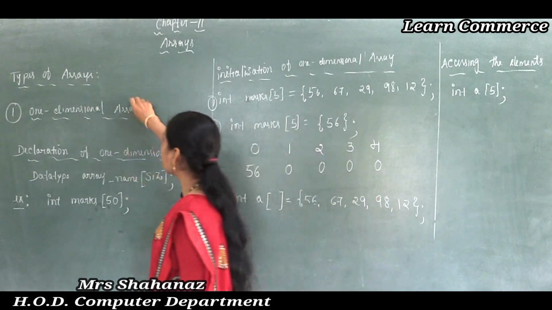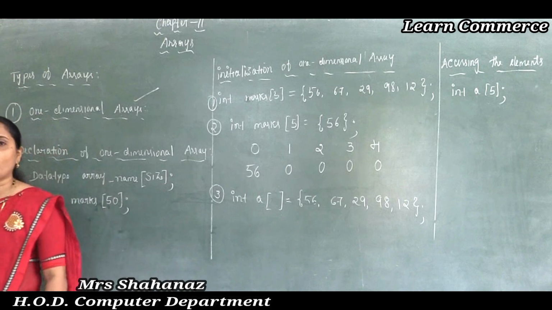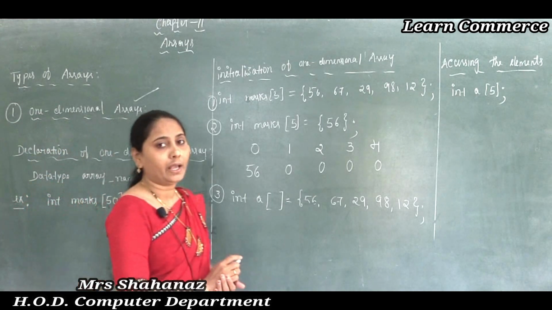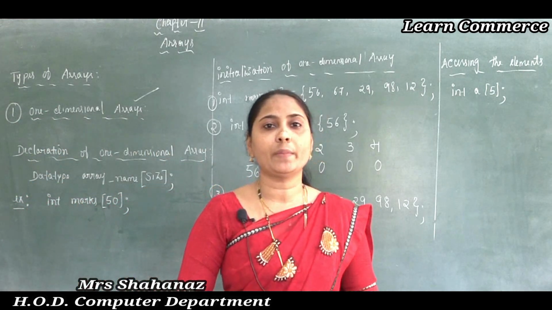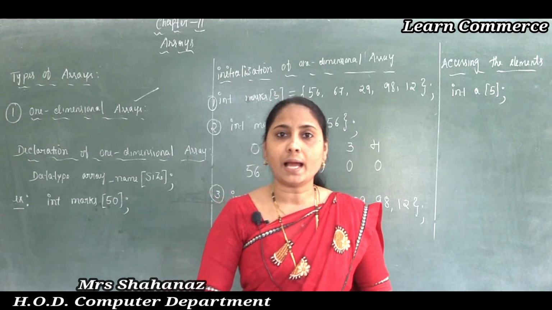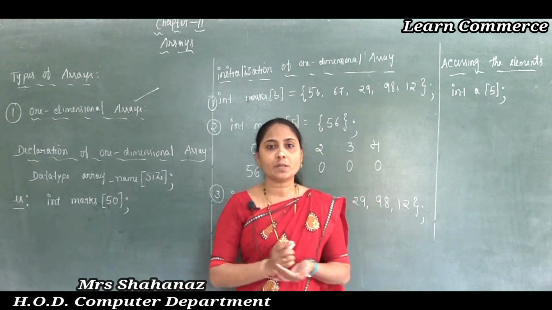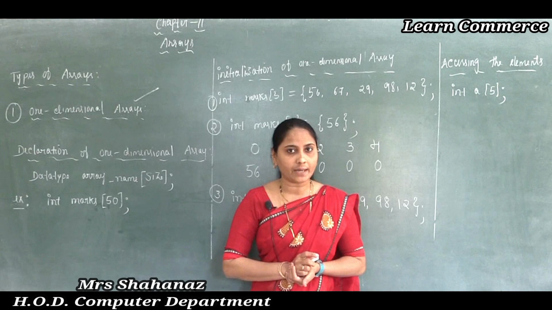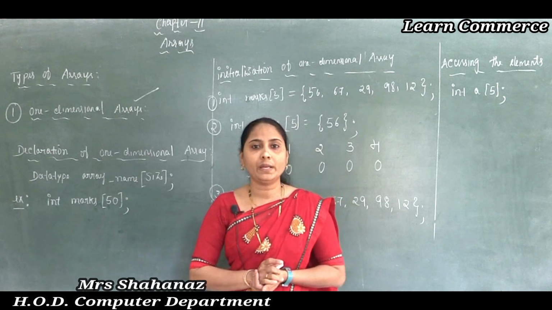Now first of all I want to tell the meaning of the one dimensional array. So what do you mean by a one dimensional array? It is an array. So what's the meaning of an array?